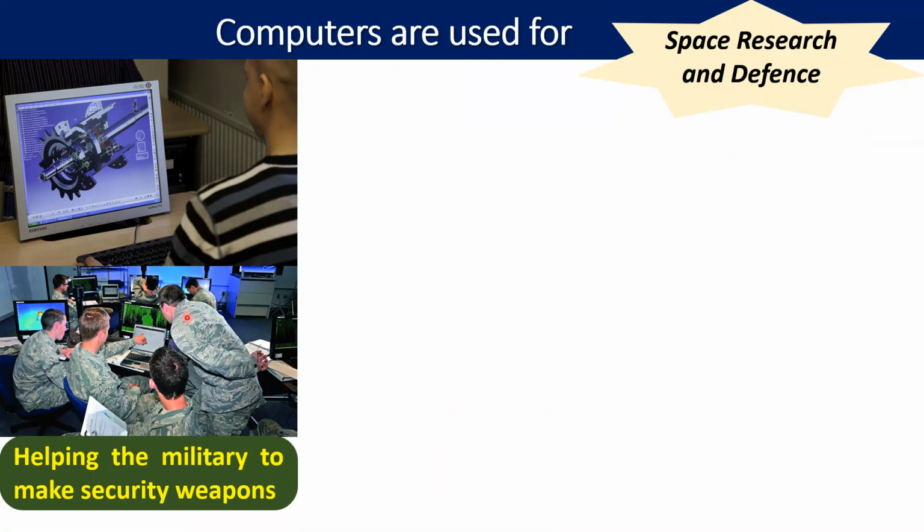Weapons means hathiyar, or in other way you can say gadgets also. Different gadgets are prepared for the safety of a country. So army prepares certain weapons or gadgets with the help of computer.